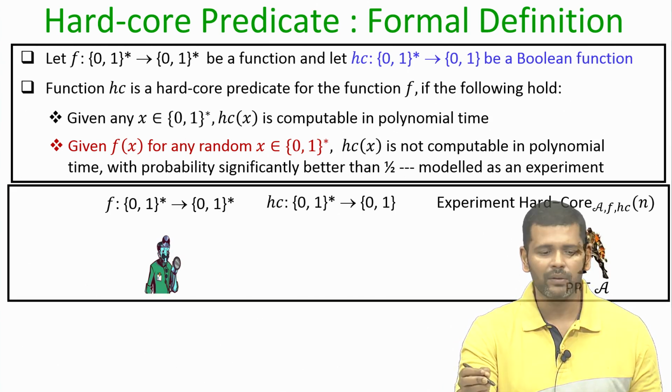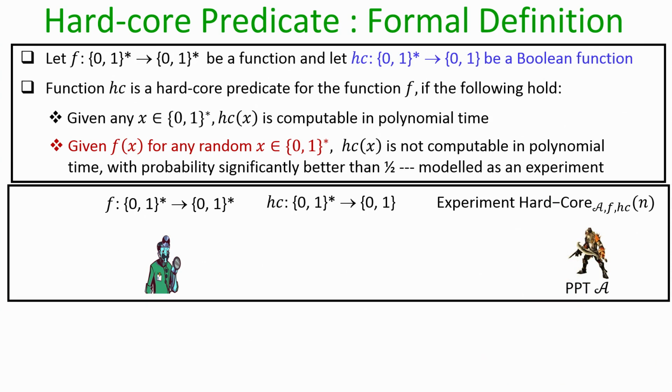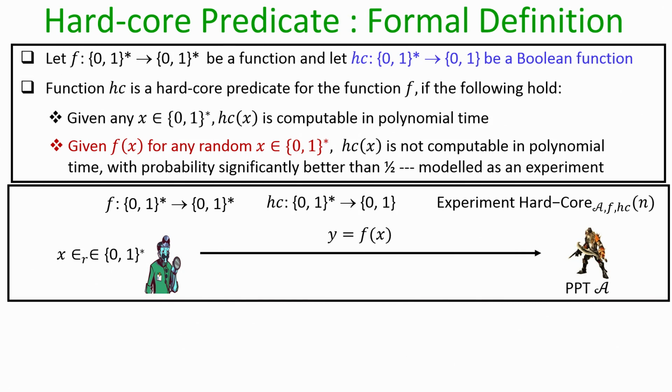So, this requirement of inability to compute the value of h c of x with probability significantly better than half by a polynomial time algorithm is modeled by an experiment, which we call as hard core experiment. And now, this experiment is designed with respect to a function f, which is publicly known, which is a candidate function, which could be a candidate one way function or one way permutation, or it could just be a function, and associated with the function f, we have a candidate hard core predicate, which is a Boolean function, and the experiment involves two entities.